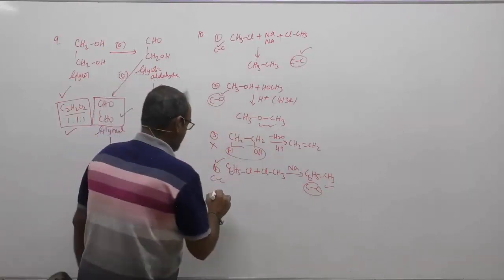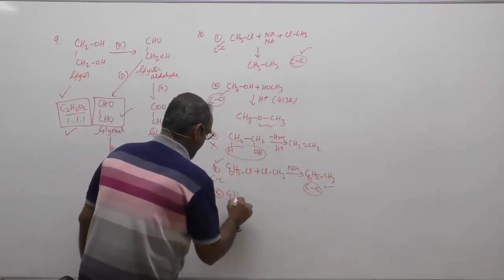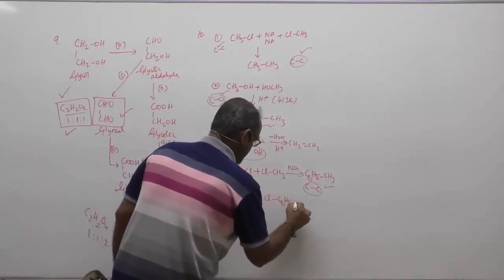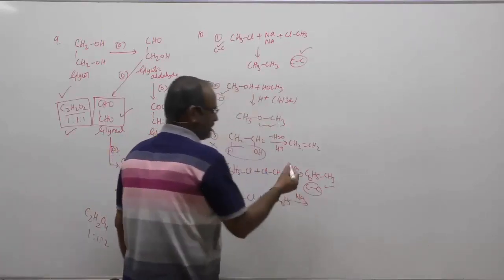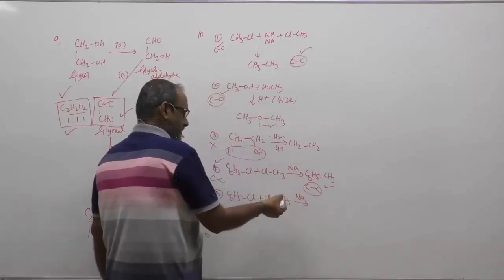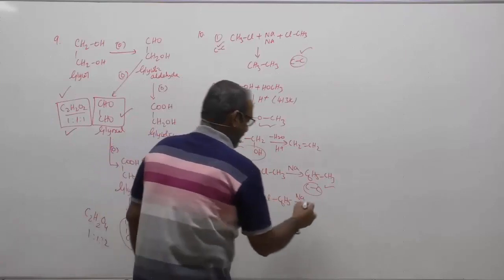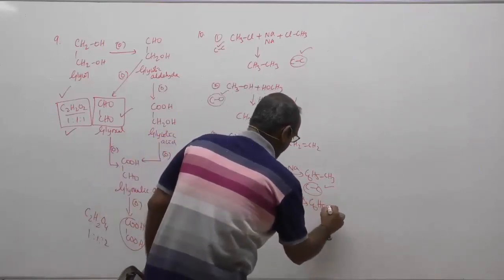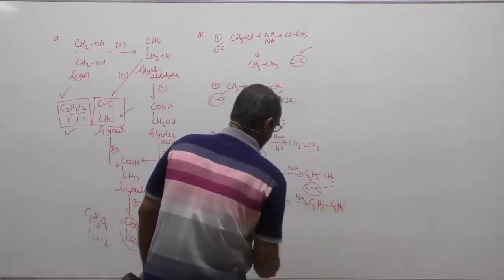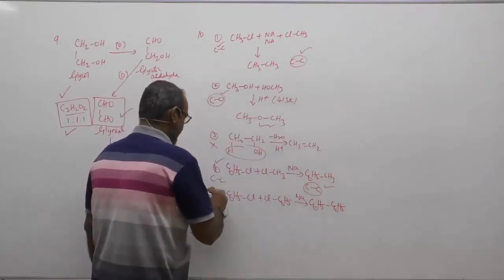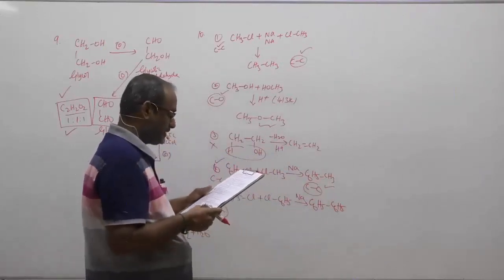The Fittig reaction: both are aryl. Chlorobenzene treated again with chlorobenzene in sodium, maybe with a different solvent or slightly different temperature. Both are aromatic, and you will get the compound called diphenyl, C6H5-C6H5. Again, a carbon-carbon sigma bond is established. That is again true. What about the next one?